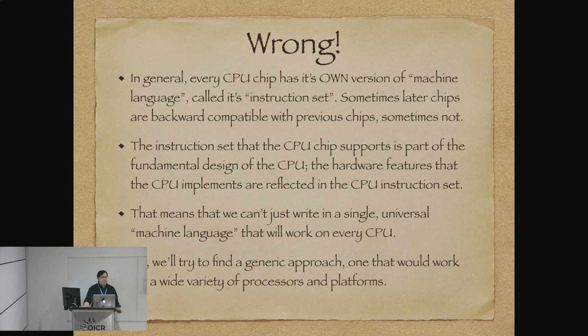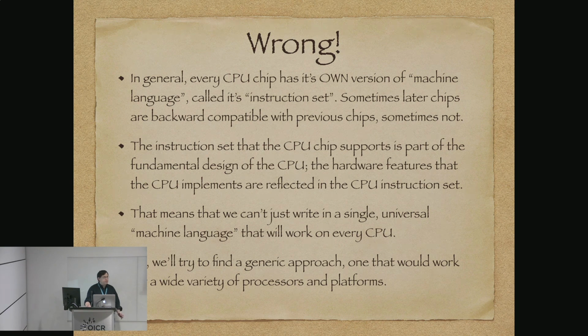Because there's not just a machine language. Machine language is specific to a chip. So every CPU chip has its own version called its instruction set. Sometimes later chips are backward compatible with previous chips, like the 8086 series, ARM series, stuff like that, but sometimes they're not. And the instruction set that the CPU chip supports is part of the fundamental design of how that CPU is made. So the hardware features that the CPU implements are directly reflected by the CPU instruction set.